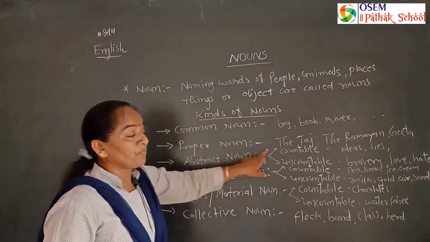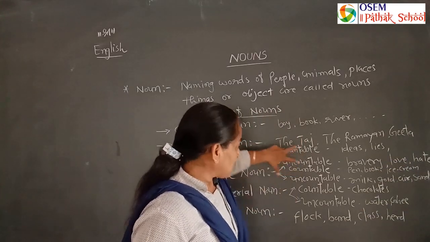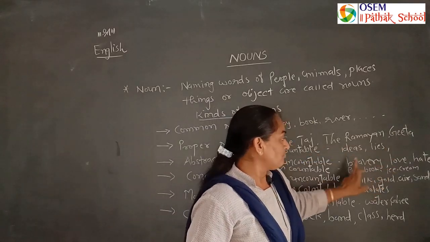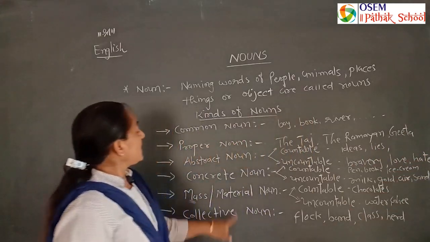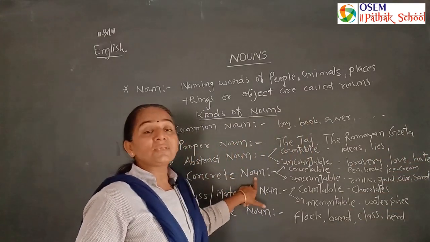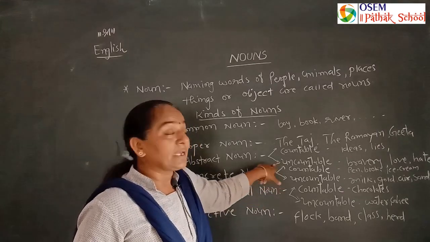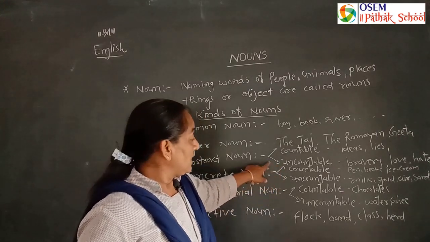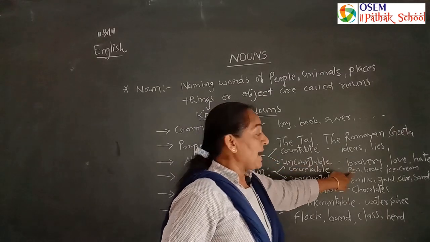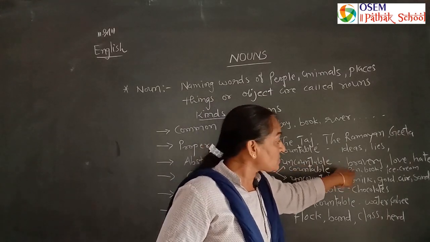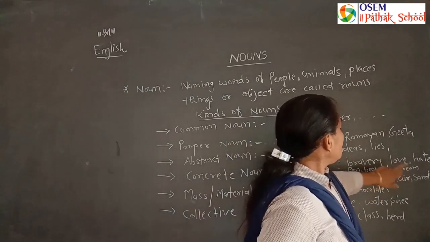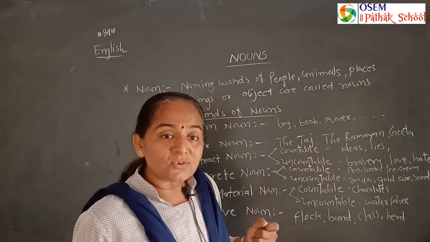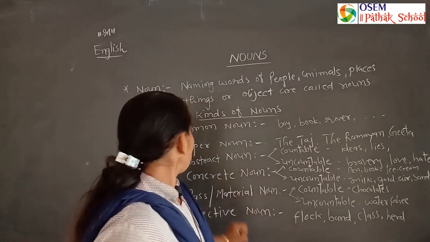Abstract noun shows feelings and ideas. Abstract nouns can be of two types, countable and uncountable. Ideas, lies, bravery, love, hate. Next, concrete noun, where we can use our 5 senses. We can touch, we can see, we can listen, we can smell, we can taste. Countable noun: pen, we can see a pen, we can touch a pen. And taste: book, ice cream, we can taste ice cream, we can see ice cream, we can touch ice cream. So here 5 senses are used.